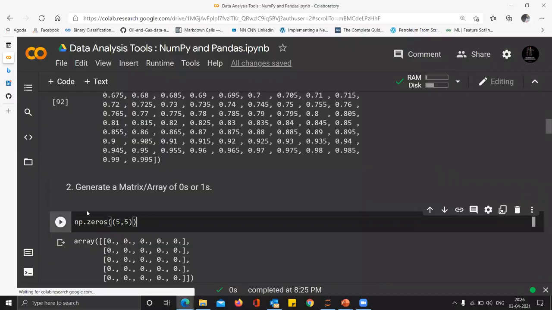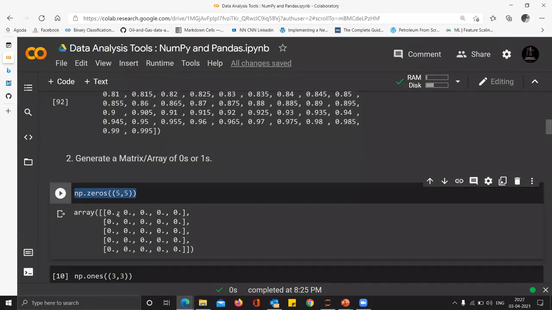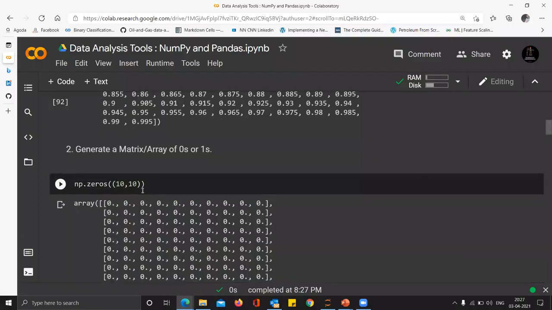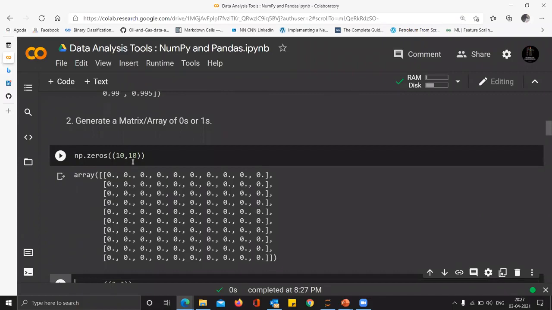So this is more like you are creating a set of grid blocks and storing zeros in it for now. You can see I have created np.zeros, with 5 comma 5 as the shape. Suppose I want 10 comma 10, I can just provide 10 comma 10, and it works for rectangular matrices as well. You don't have to keep going with square matrices.